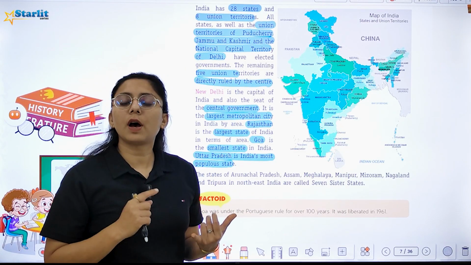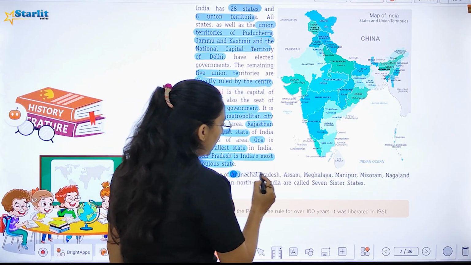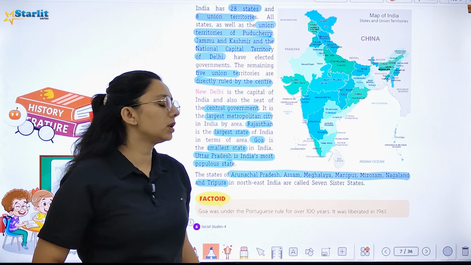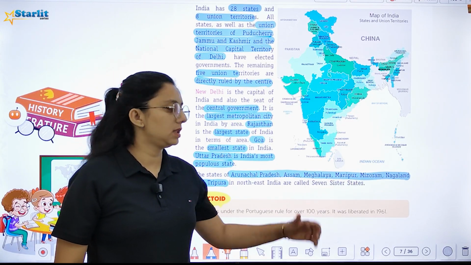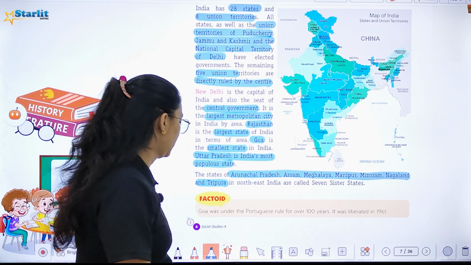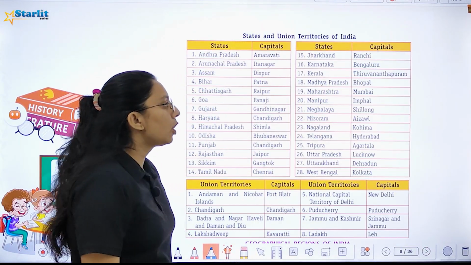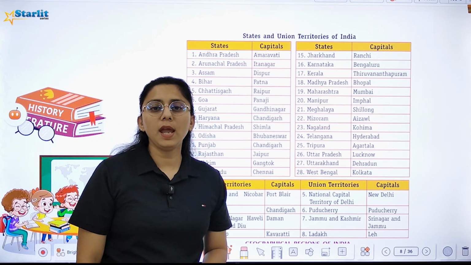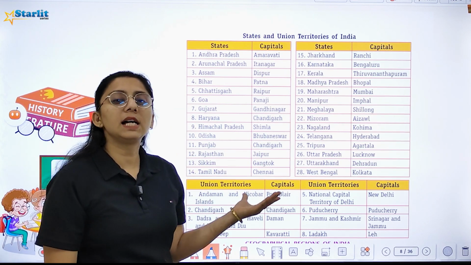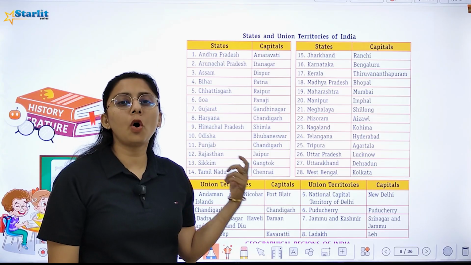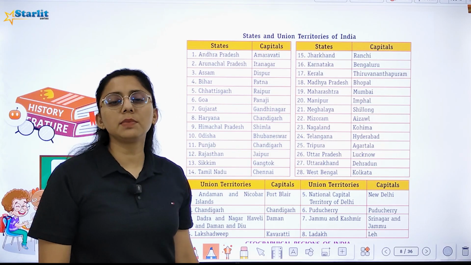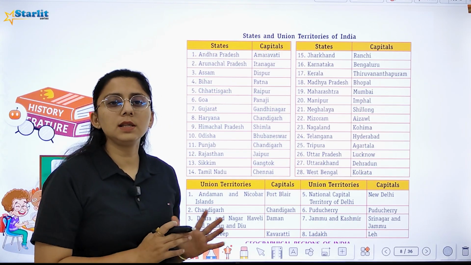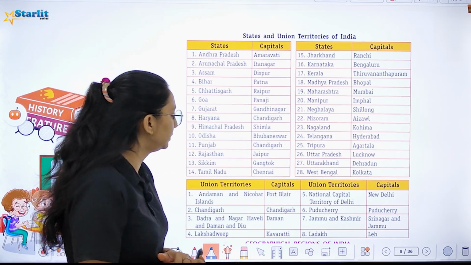As you know, that state of Arunachal Pradesh, Assam, Meghalaya, Manipur, Mizoram, Nagaland, Tripura, which is in northeast India, what we call them seven sister states over here. And if we talk about in 1961, Goa was ruled by Portuguese also. Here, different states and capital has been given to you. You have to learn all these states and capital. Question can be asked to you in your exams. So what you will do, you will learn all these states with their capital, right?